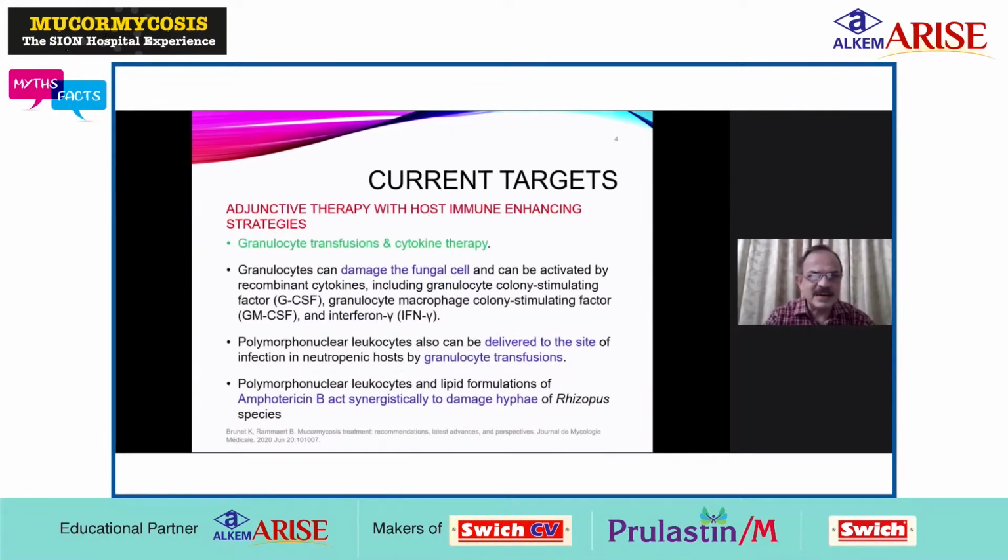And the other targets are adjuvant therapy, which are host immune enhancing strategies, like granulocyte transfusions and drugs like G-CSF, GM-CSF and interferon.